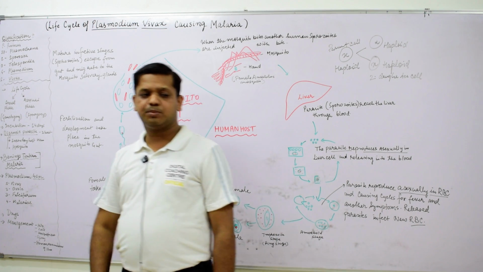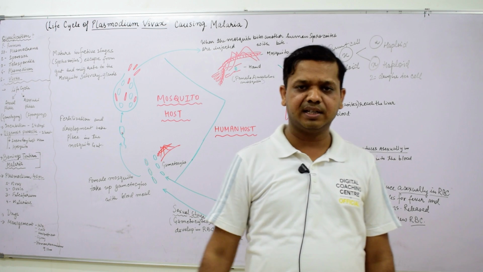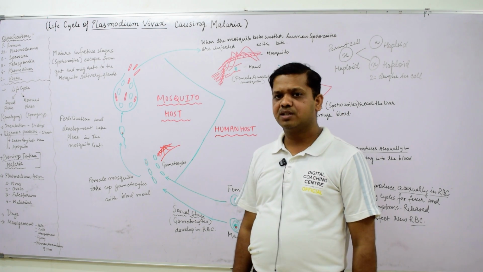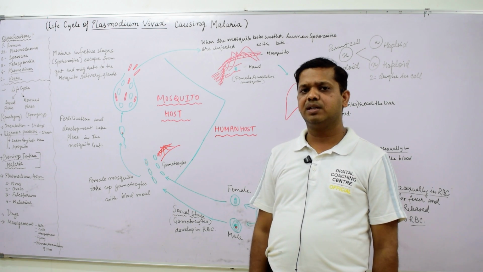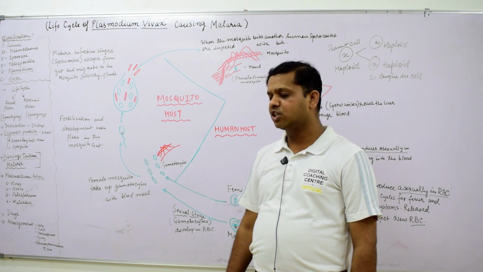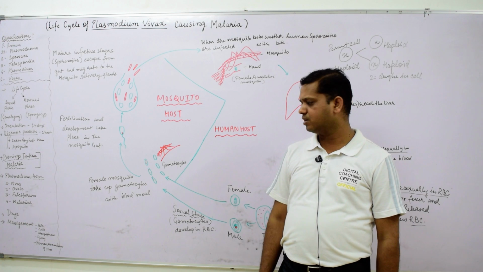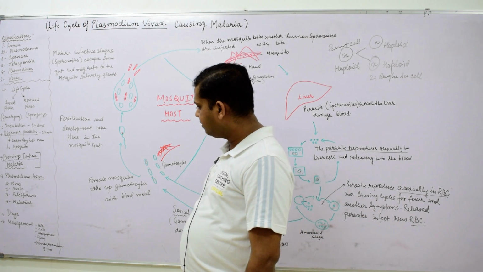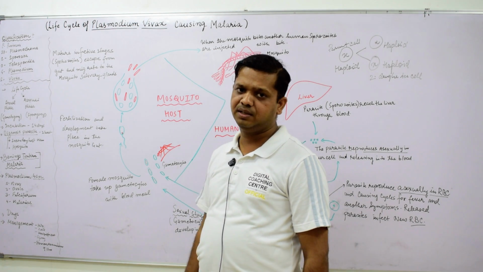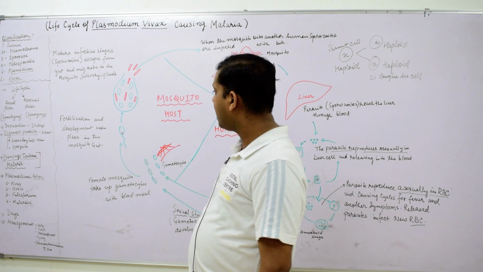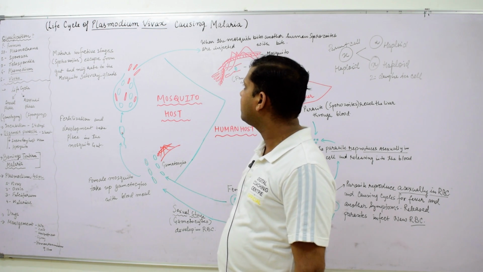And what are the drugs? Suppose any patient is suffering from malaria, what drugs are taken? There are different drugs available in the market, but generally the quinine drugs are given, and some sulfur drugs are also given. So, in the case of malaria, basically the quinine drugs are given. Hygiene is also important, we have to take care of hygiene.